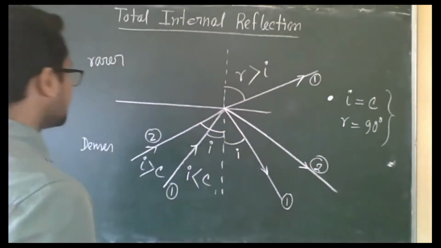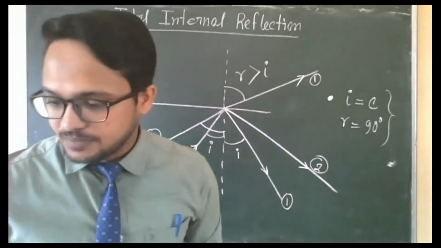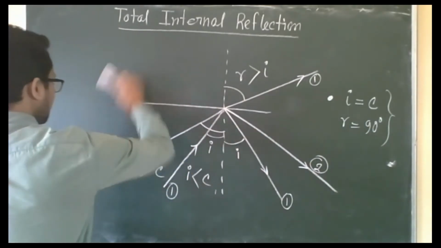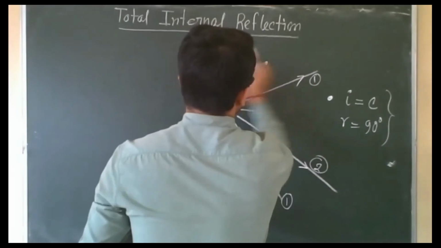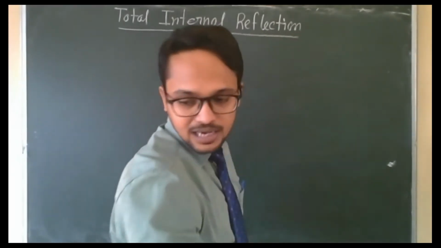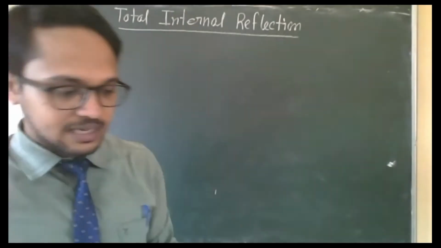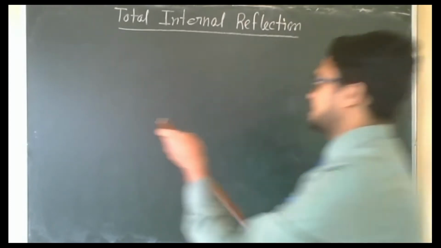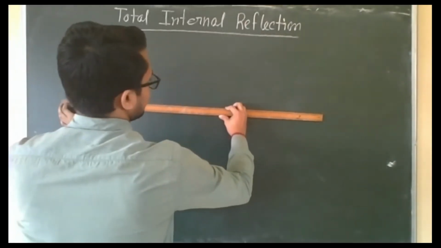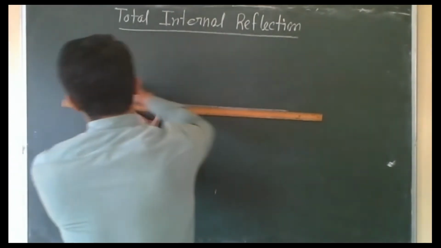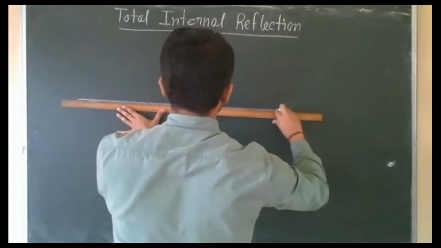Here we'll see the ray diagram, and we'll see the condition and the definition. For that reason, everyone open your book. So this is the introduction part. Then come to the definition. I'm drawing the ray diagram, then I'm explaining the definition.